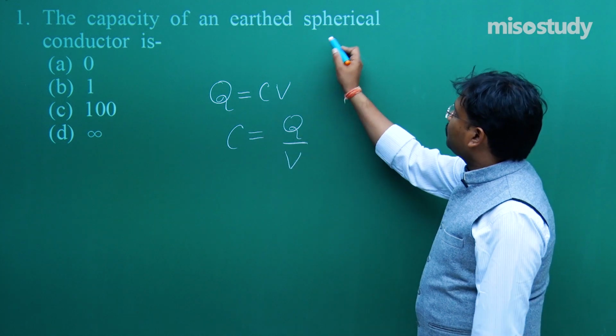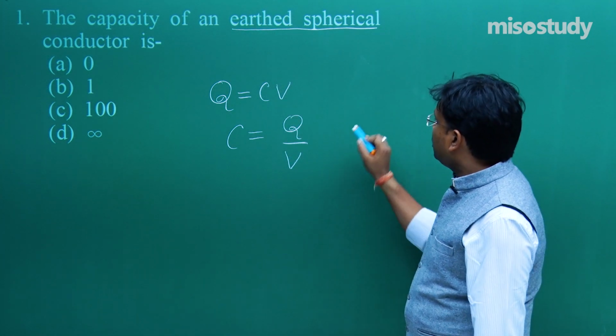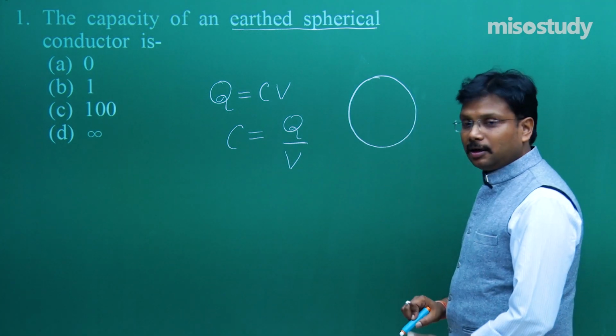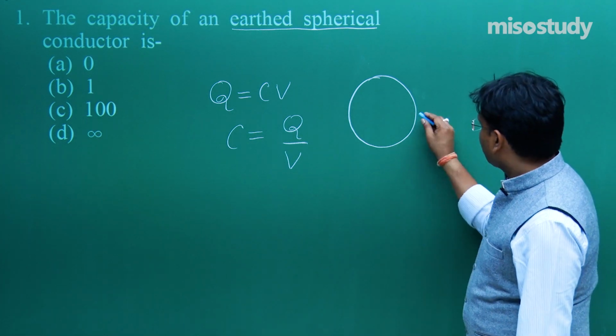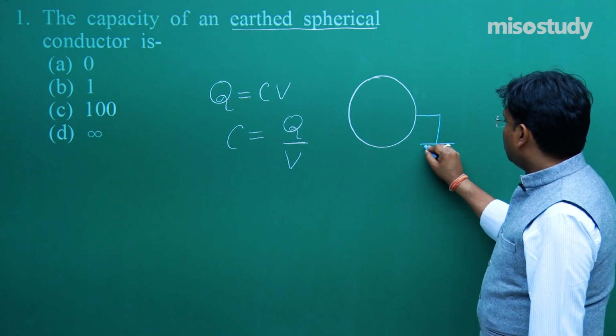Now, earthed spherical conductor. It means this is a spherical conductor and this is the earthing process.